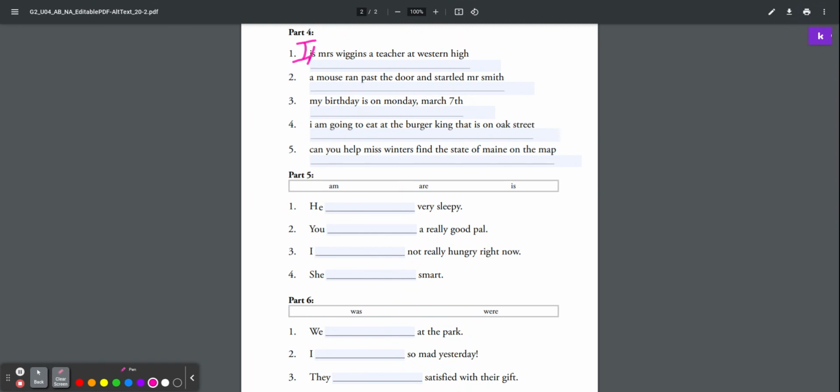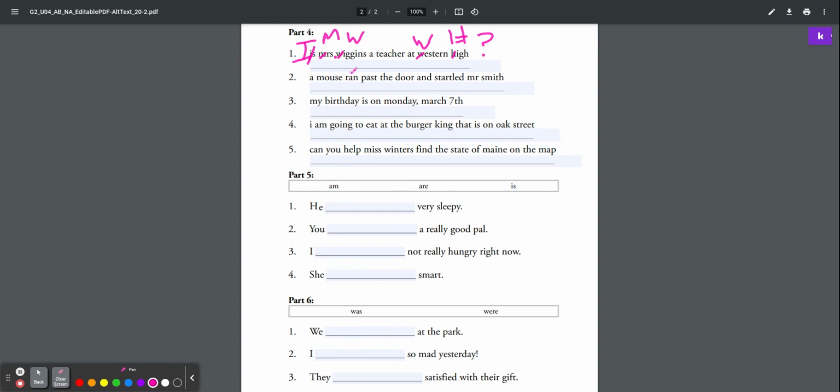Mrs. Wiggins needs an abbreviation. It's an abbreviation, so it needs a period. Scratch out the M and the W, and they need to be capitalized. M and W. Western High is the name of a school, so it needs to be capitalized. And do I put a period at the end? It starts with "is," so that's a question, so I put a question mark.